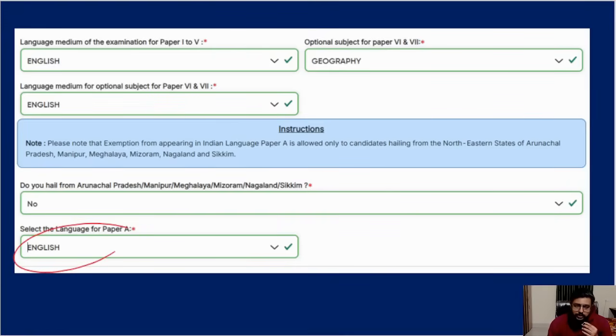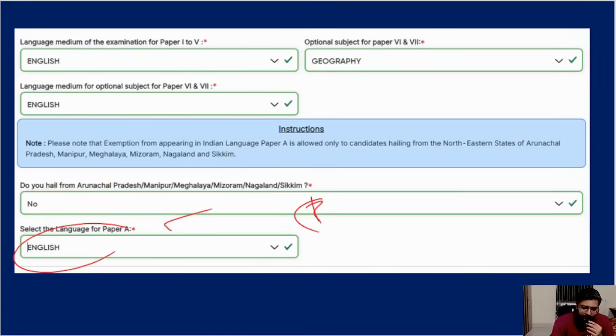Okay, it is allowing you to choose English, meaning your paper A will become English, paper B will also become English. But that is actually a system error, I think. If you select that, I don't know what will happen in future, but it's allowing. Then your A and B both will become English. So I don't know, at your mains exam time it will cause a problem. Hopefully UPSC will fix it in the coming days. You don't choose English, you choose your regional language which you want to give, because for one paper you have to give your regional language.